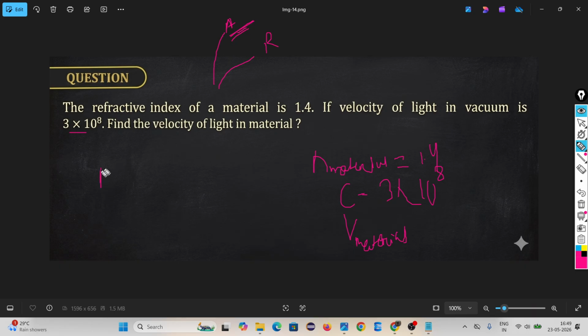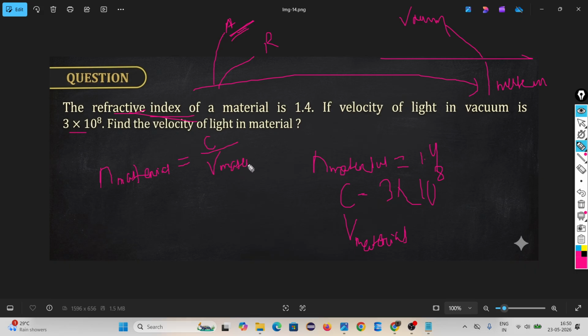Absolute means the first medium is vacuum and the second medium is anything, so you find the refractive index for the second medium. So n of material equals C upon V of material.